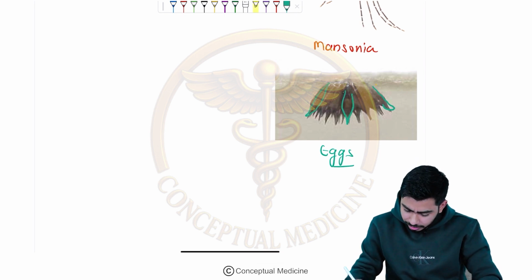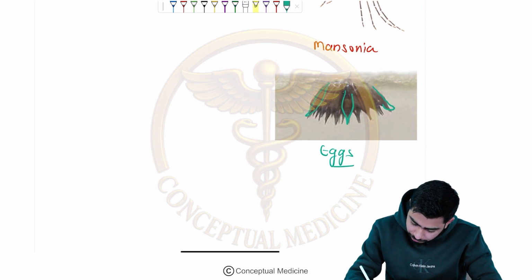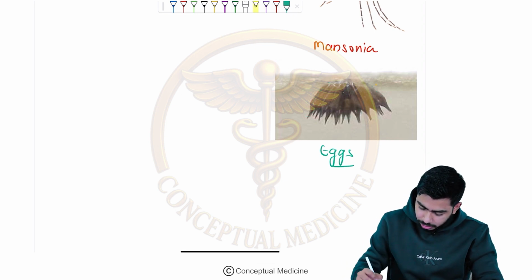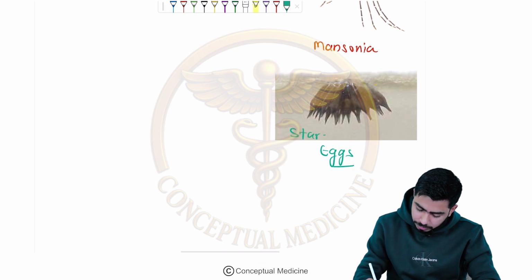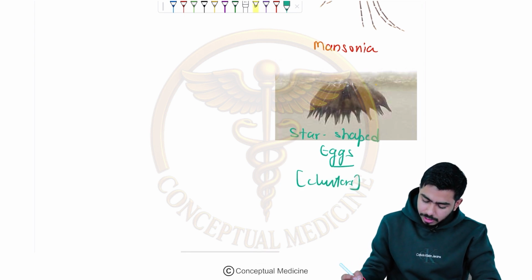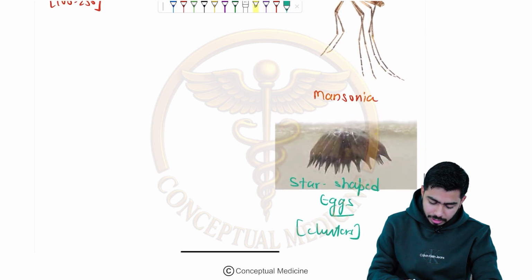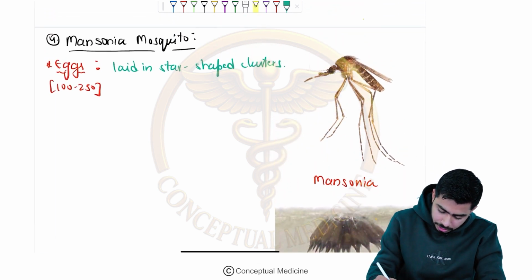If you look at the eggs, guys, which shape do they have? They have a star shaped pattern, and they are present in clusters, right? Okay, so remember that. Culex and Mansonia lay their eggs in clusters. Always remember that, right?